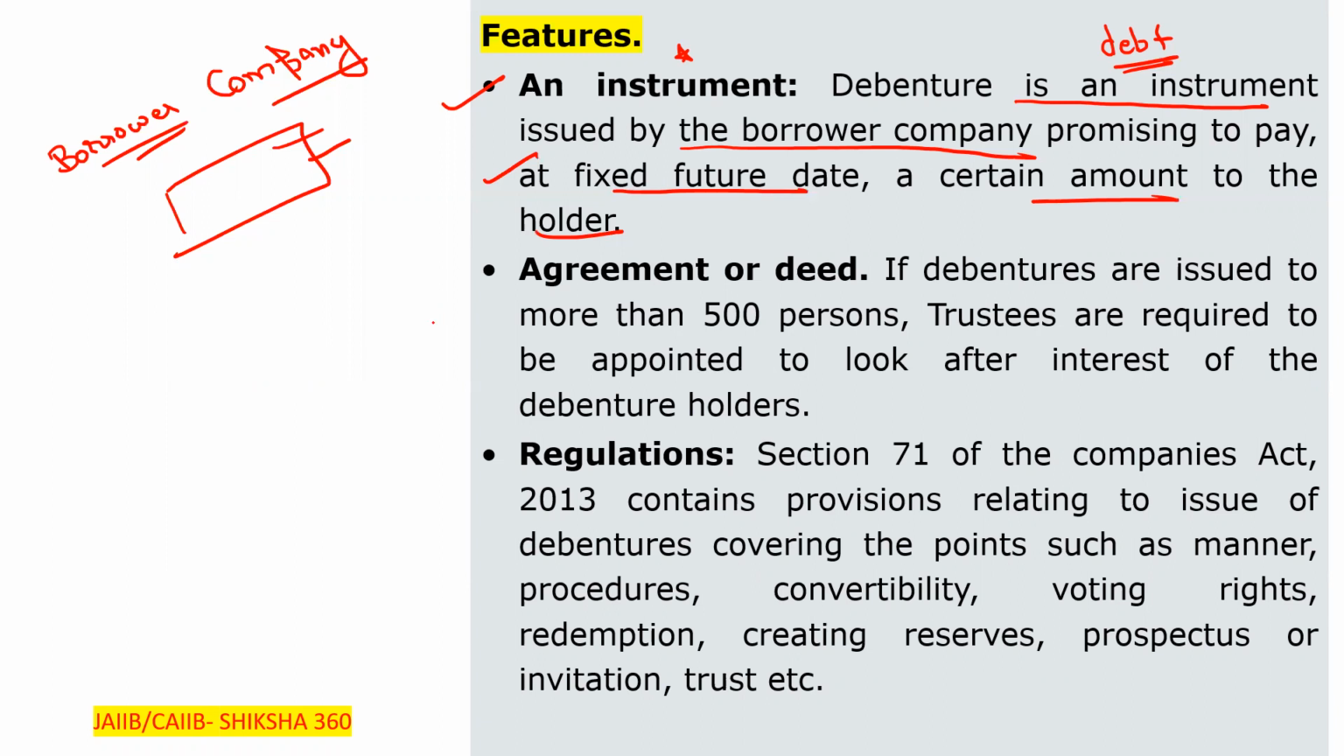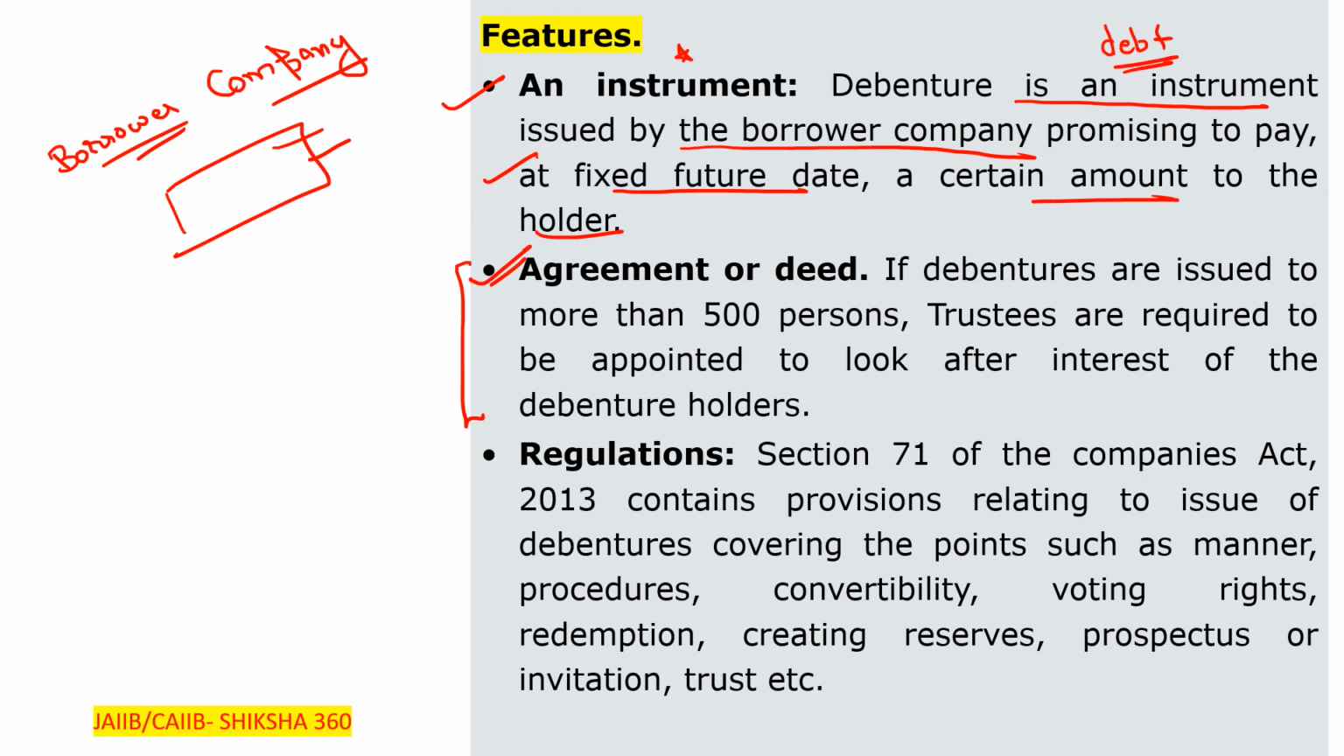The next point here is the agreement or deed. This is another case under that. After a specific limit, this point comes into role. Otherwise, generally it will not come into role here.